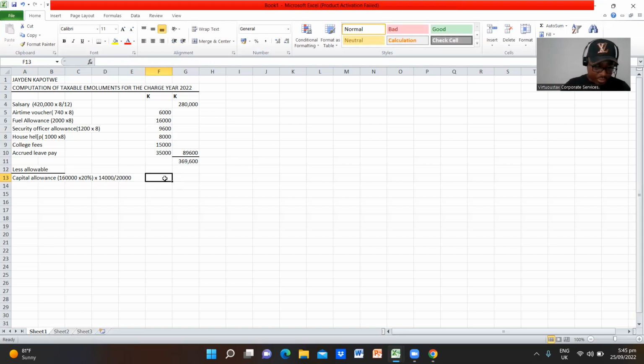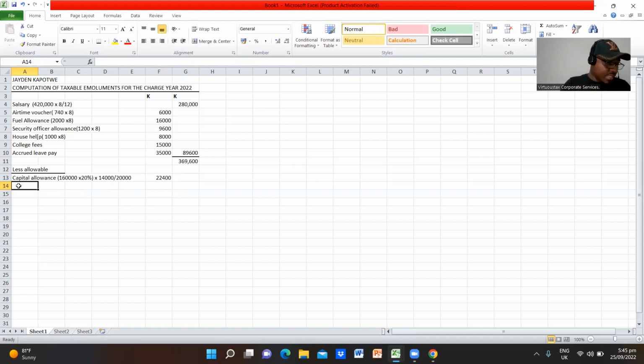14,000 divided by 20 is 70%. So 70% of the usage of this vehicle was actually for business use, multiplied by the total cost, which is 160,000. So we are getting 112,000, then multiplied by 20%. So that is 22,400. So 22,400 is the allowable expense, this is the capital allowance allowable.